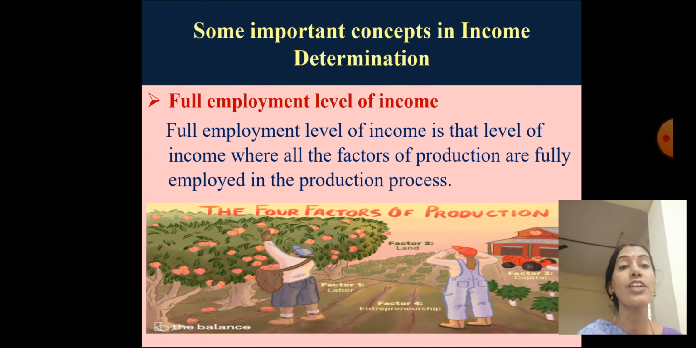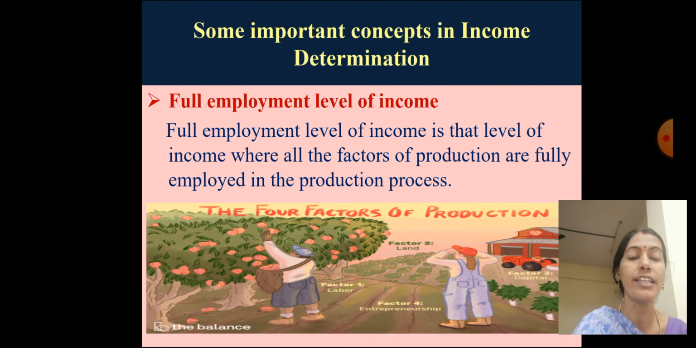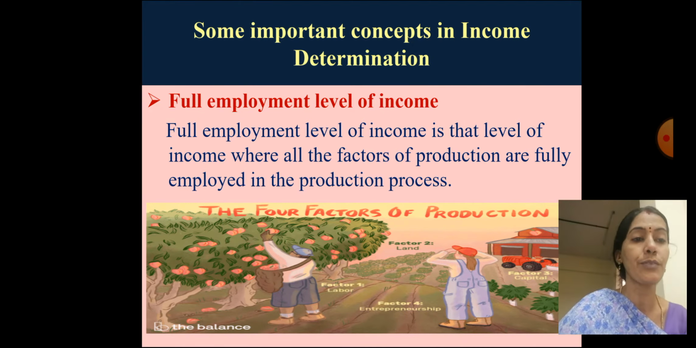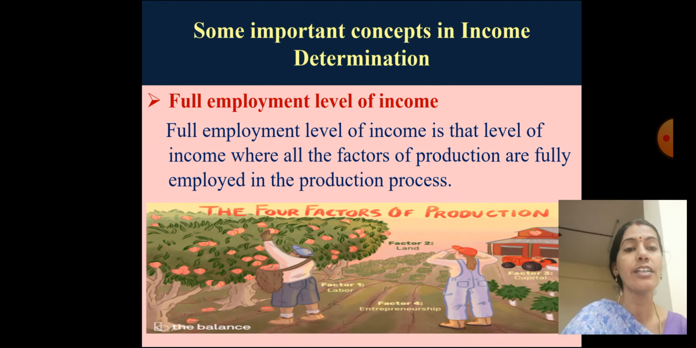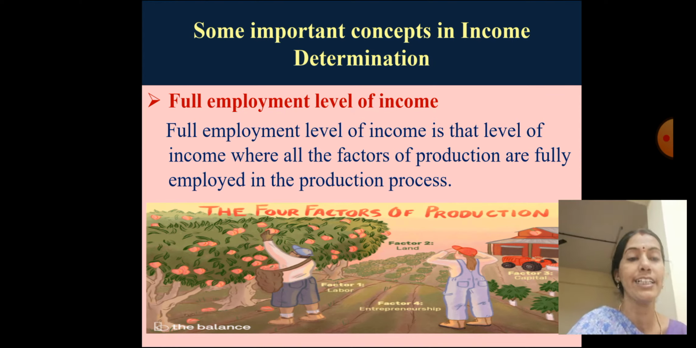Number one is full employment level of income. Here they are assuming that all the factors of a country are fully employed. Fully employed means they are getting an income by engaging in services. Which are the four factors of production? Land, labor, capital, organization. These factors of production are engaged in the production activity fully and they are getting paid correctly. So this is the full employment level of income.